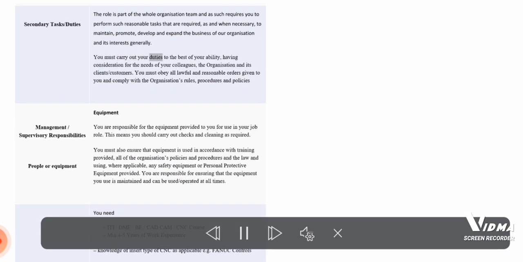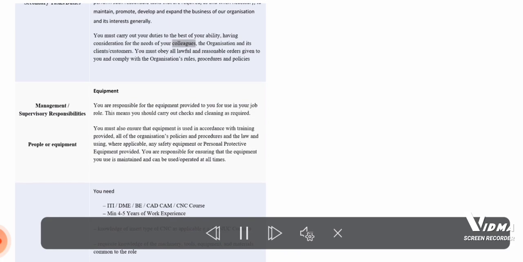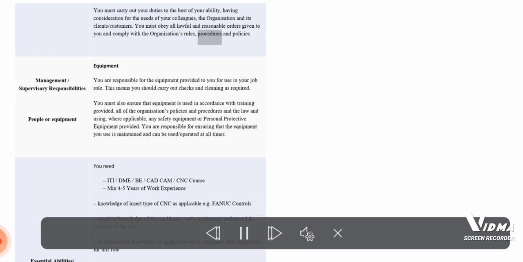You must carry out your duties to the best of your ability, having consideration for the needs of your colleagues, the organization and its clients' customers. You must obey all lawful and reasonable orders given to you and comply with the organization's rules, procedures, and policies.